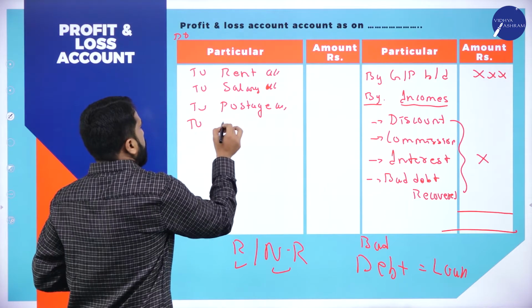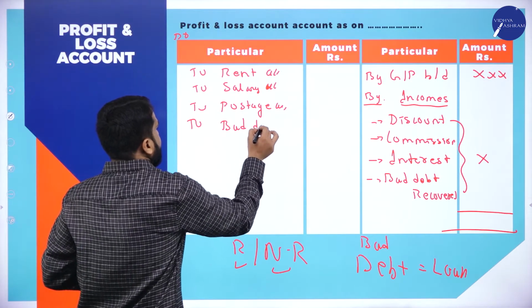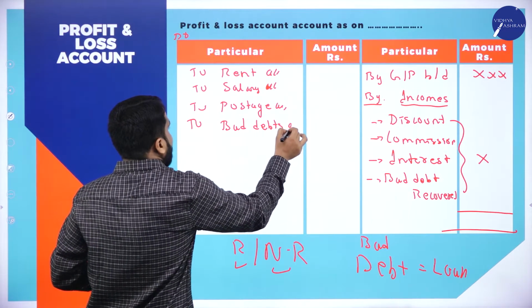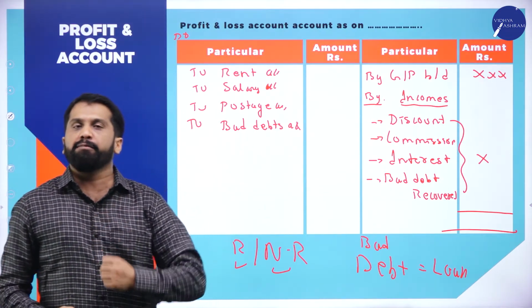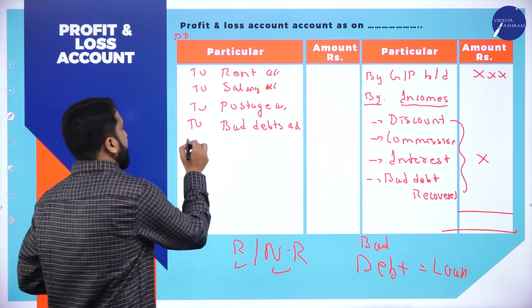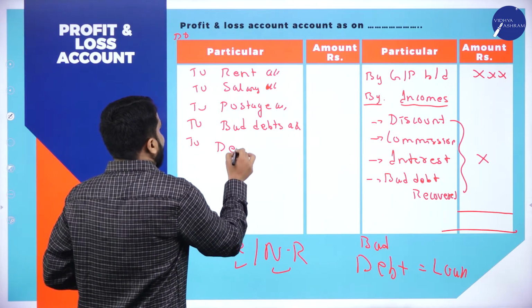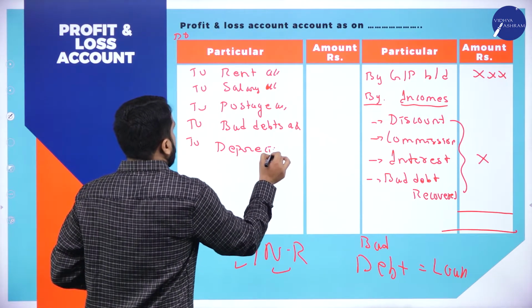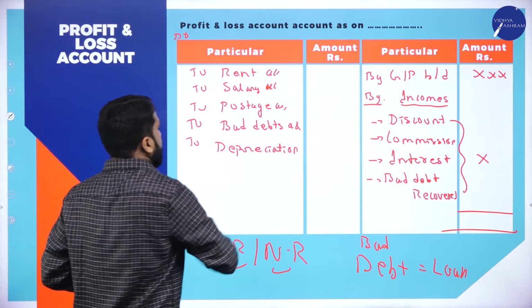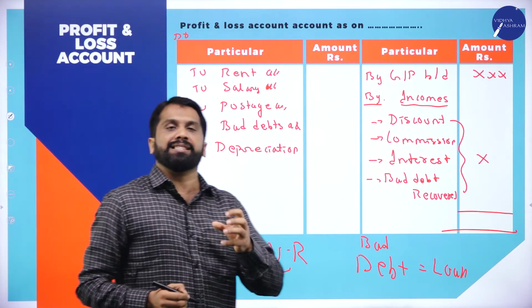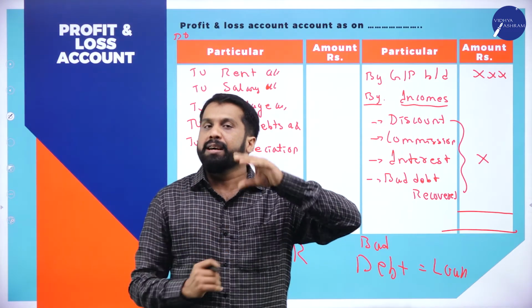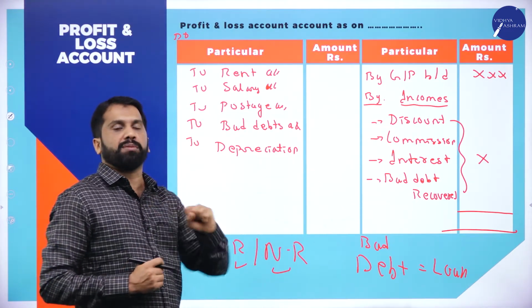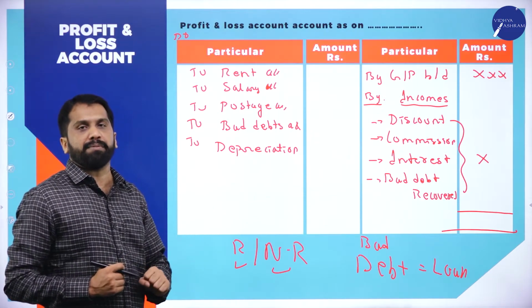To bad debts. What do you mean by bad debts? Bad debts means whatever loan is given, if it is not recovered, we call it bad debts. Then remember, we should write depreciation also. Depreciation means if you have purchased any asset, every year the value will decrease. Whatever amount it decreases, we have to consider under depreciation.